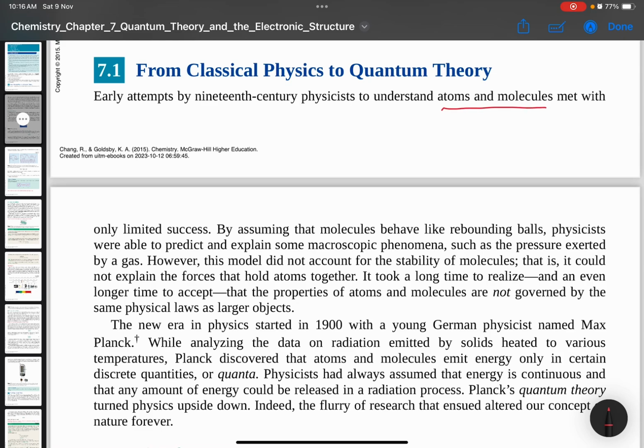Atom and molecule. Okay, so by assuming that the molecules behave like rebounding balls, physics is able to predict and explain some macroscopic phenomena such as the pressure when gas is produced. But the model of pressure does not account for, or cannot explain, the stability of the molecule. That could not explain the force that holds atoms together.